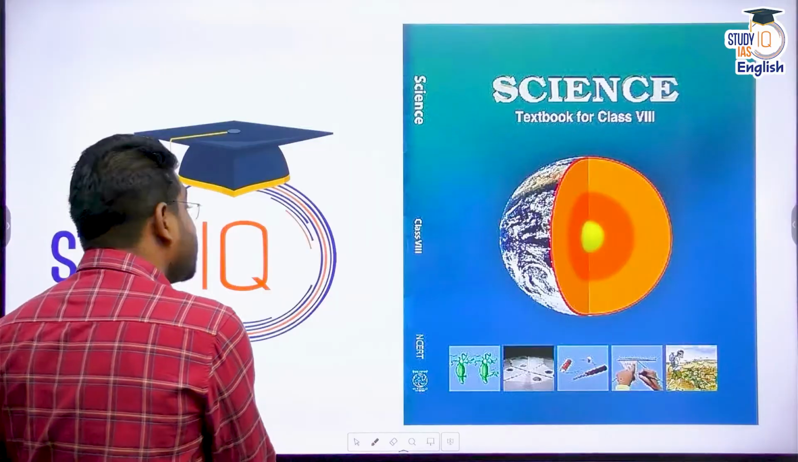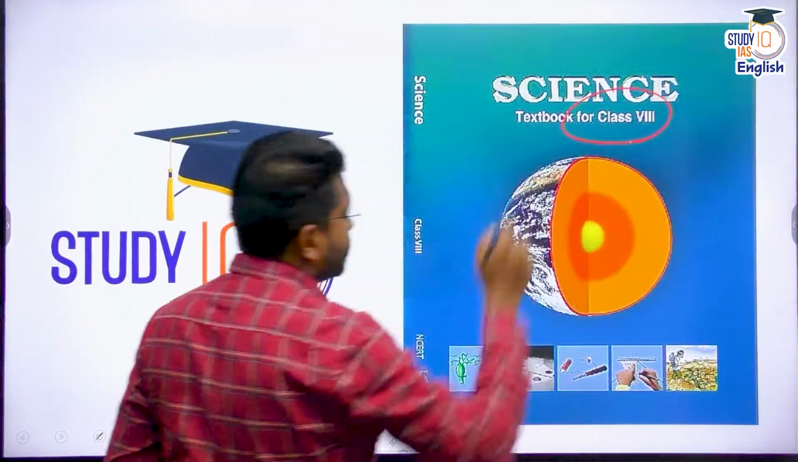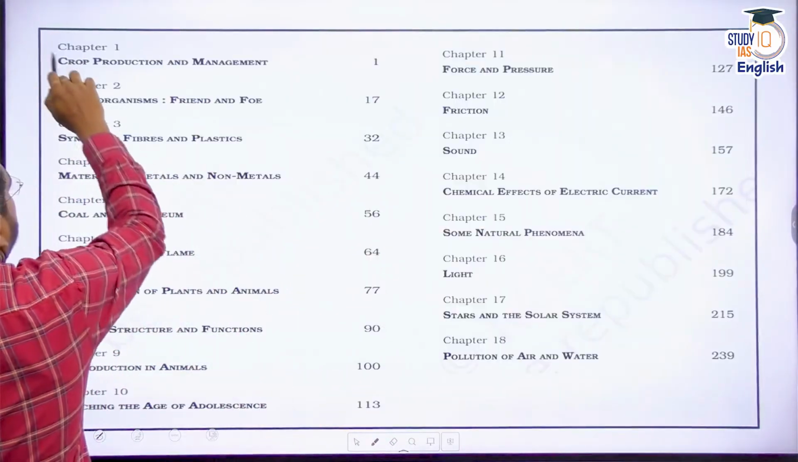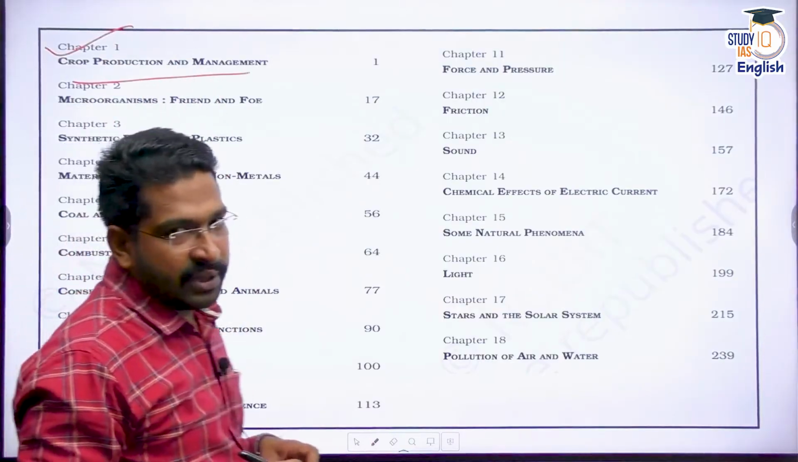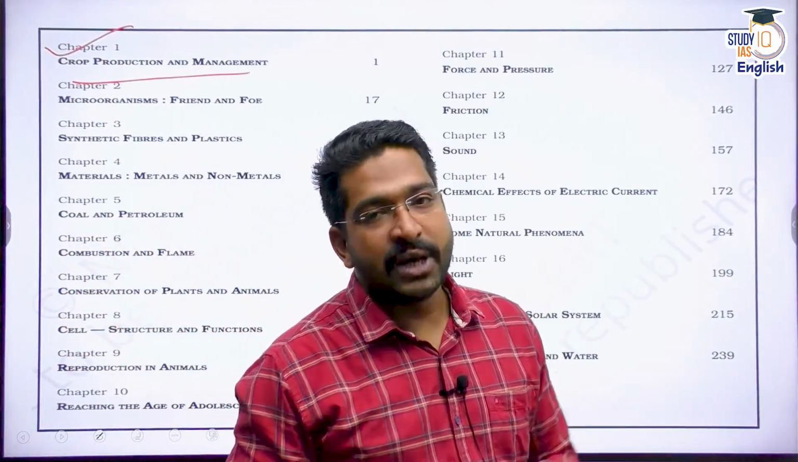You already know that in our previous session, we began with NCERT Science Class 8. And in the last session, we discussed Chapter 1, that is Crop Production and Management. In this session, we'll continue with the subsequent chapters.